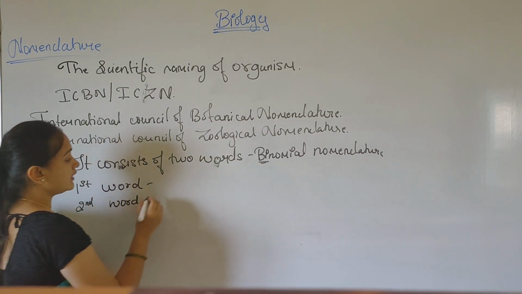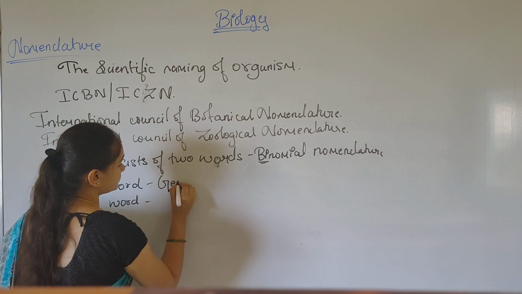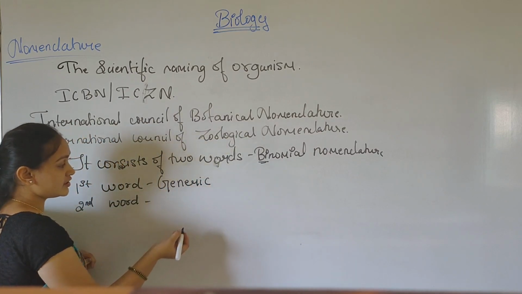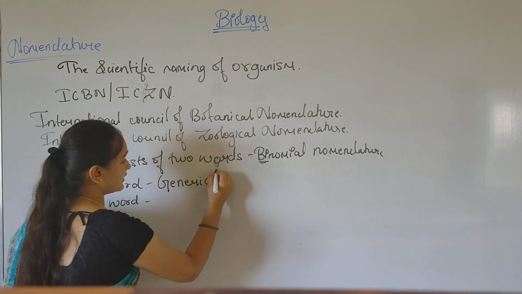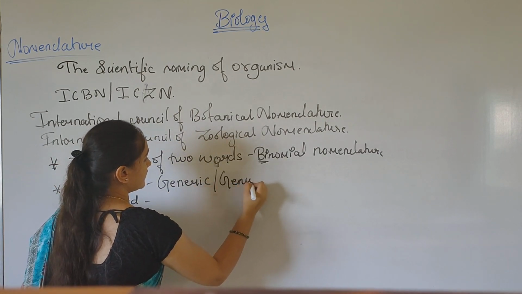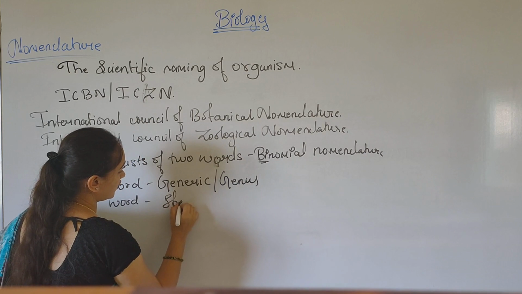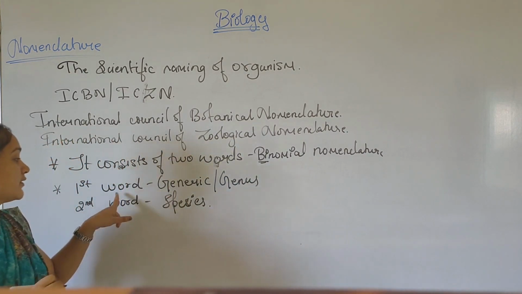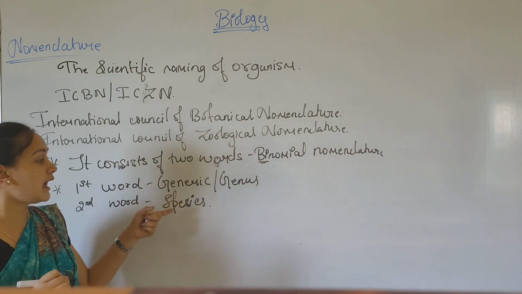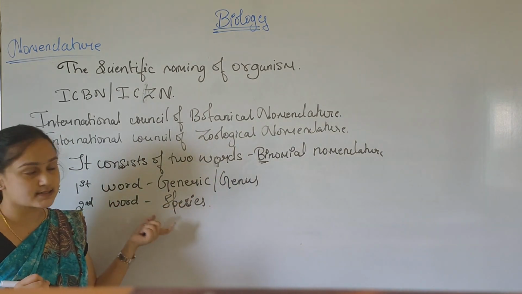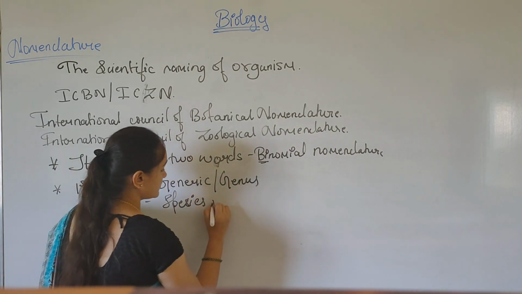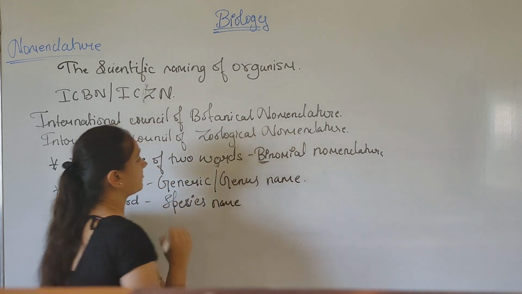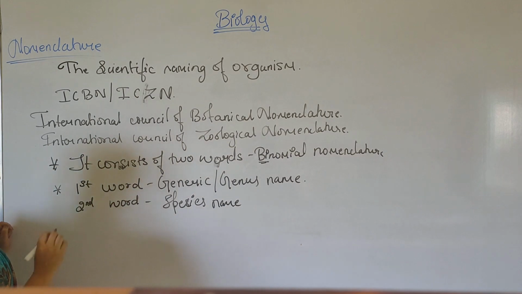The first word is called the generic name, the genus, and the second word is called the species. The first word is the genus, and the second one is called the species name. This is the second condition.